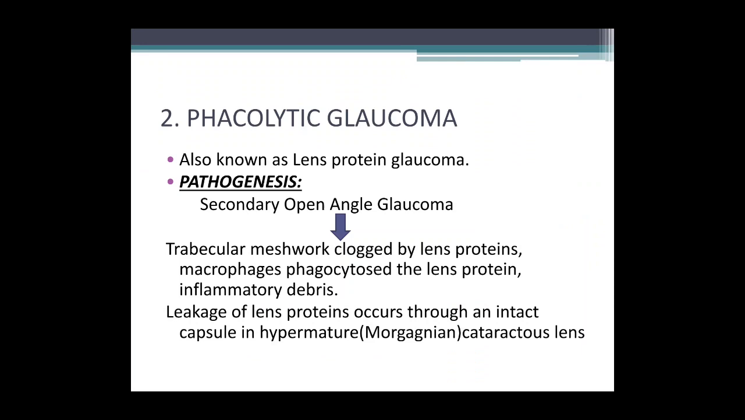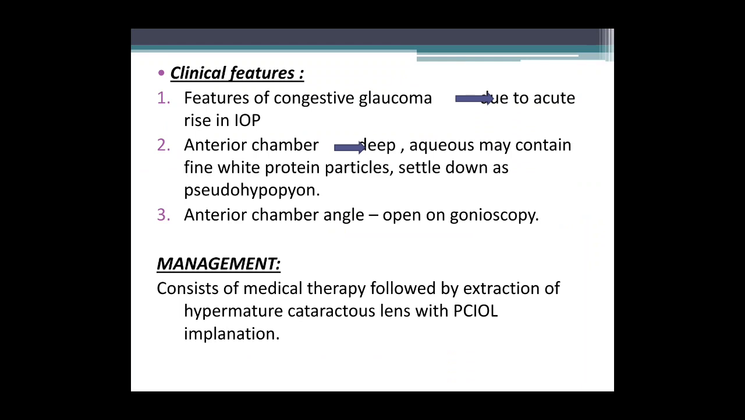Phacolytic glaucoma, which is also known as lens protein glaucoma, is a type of secondary open angle glaucoma in which the angle is open but the trabecular meshwork is blocked. It can be blocked by lens protein, or by macrophages that phagocytize the lens protein, or by inflammatory debris. There can be a leakage of lens protein through an intact capsule in a hypermature cataractous lens. Clinical features.